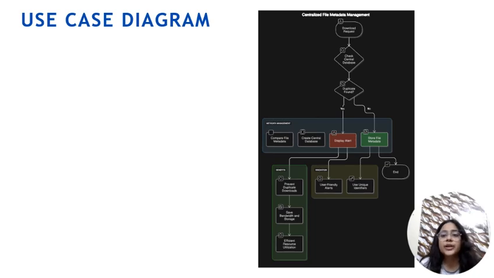Now I'll try to explain the complete project using a use case diagram. When a user requests to download a file, the request is sent to the backend. The backend checks if the user is authorized based on their hierarchy or department. If authorized, the backend queries the central database to see if the user has already downloaded the resource. A query is made into the database with respect to the metadata stored for the file. If a record is found, an alert is sent asking if the user wants to download the file again. If no record exists, the user is allowed to download the file and a new entry is made in the database to track future access attempts.